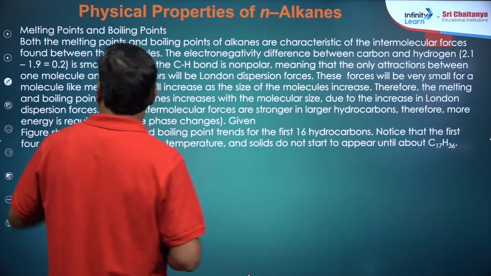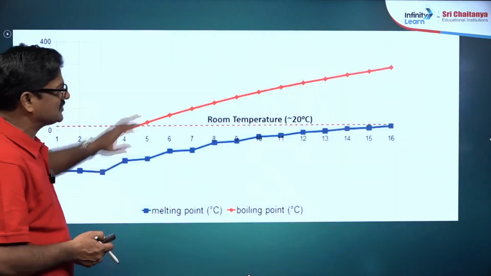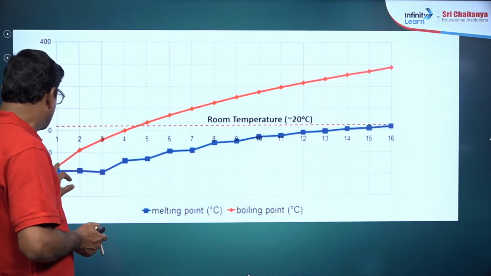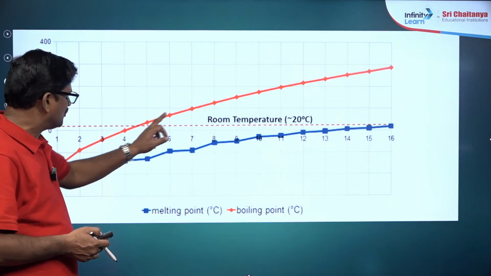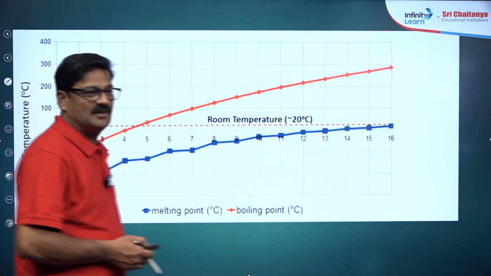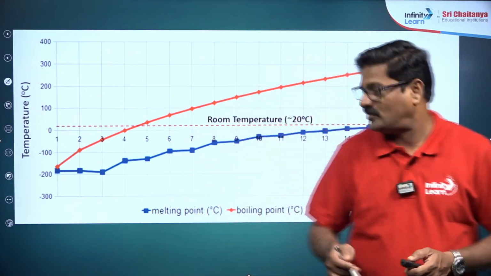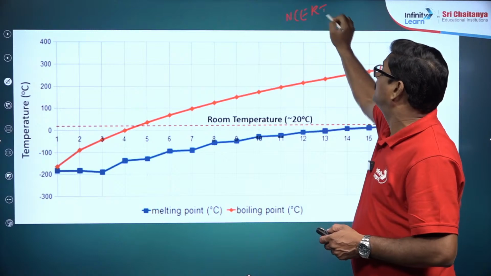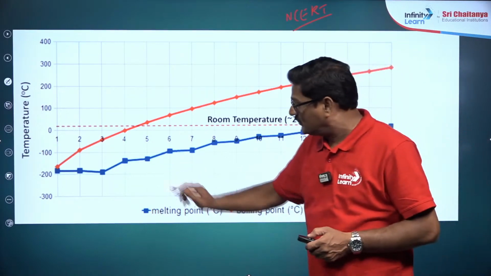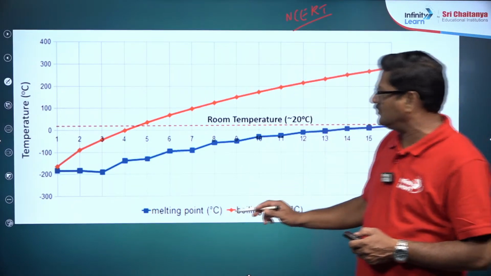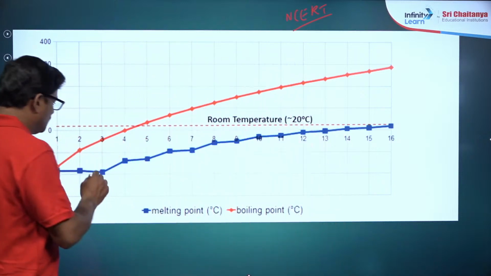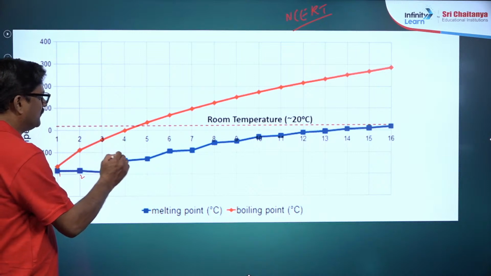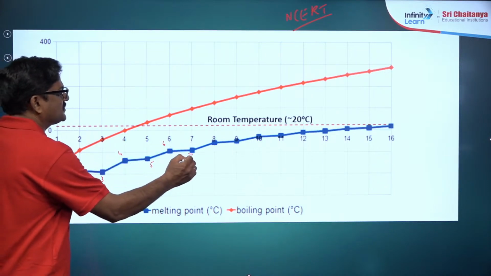Now, physical properties, melting points and boiling points, we just discussed. The boiling point increases as molecular mass increases, whereas when you talk about the melting points, it's very important, it is there in the NCERT. When you talk about the melting points, you are going to get a zigzag kind of pattern across carbon atom number 1, 2, 3, 4, 5, 6, 7.